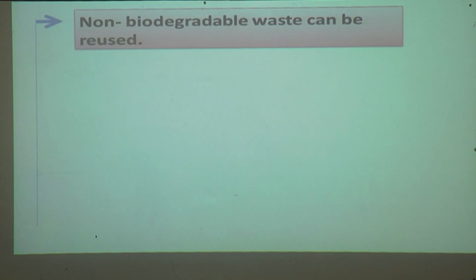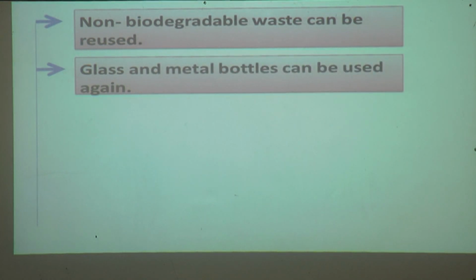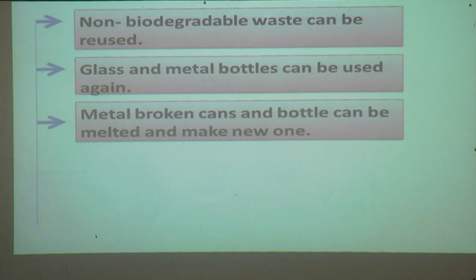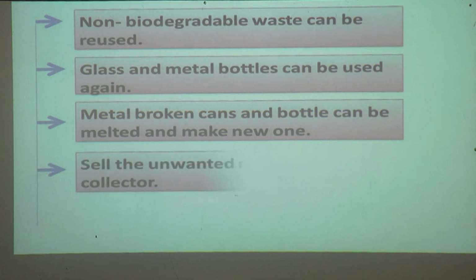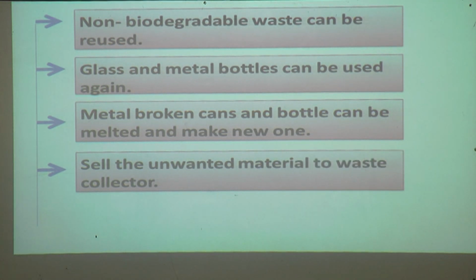Non-biodegradable waste can be reused. Not only biodegradable waste, but non-biodegradable waste can also be reused. Glass and metal bottles can be used again. If you have glass bottles or metal bottles, you can reuse them instead of throwing them away. Broken metal cans and bottles can be melted to make new ones. Sell the unwanted material to a waste collector.